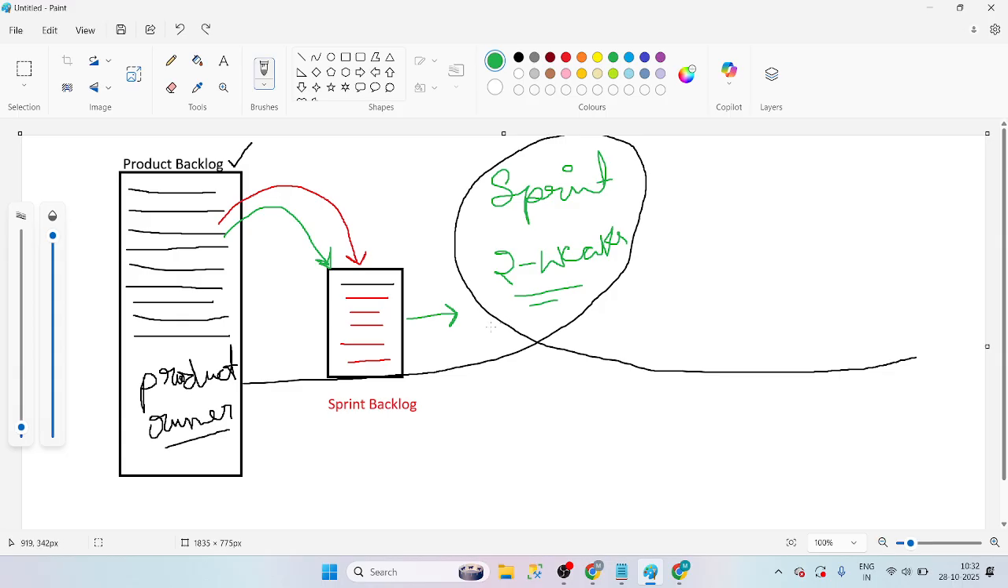Okay, now what we are doing, guys? Here, let me take another color. In this sprint backlog, just consider the product owner is giving the requirements, right? Now consider the product owner has given 20 tickets. Now the product owner gives us 20 tickets to complete in the sprint backlog. Now will you complete it or not?